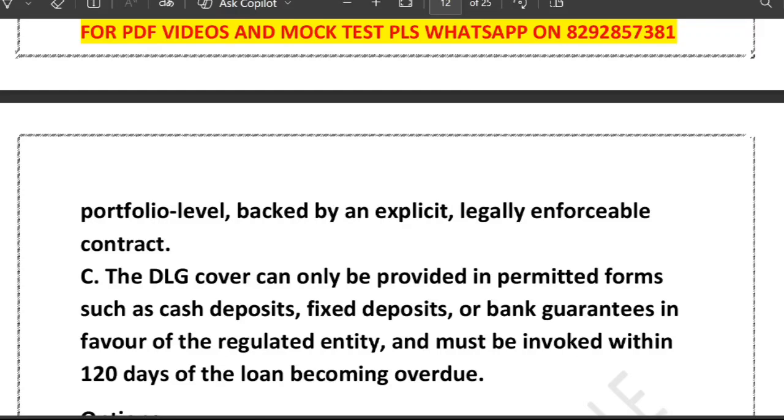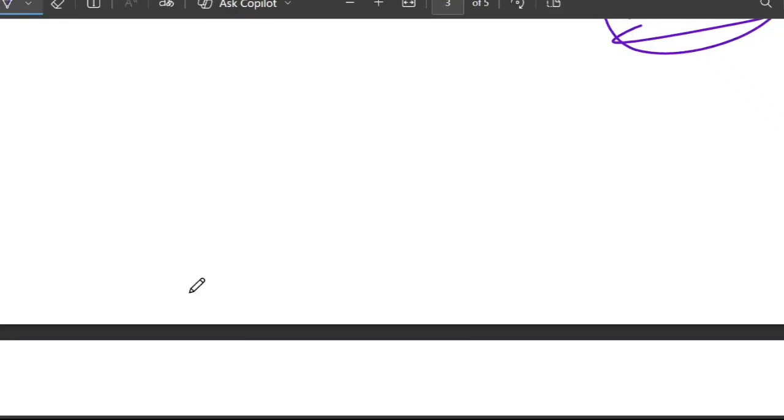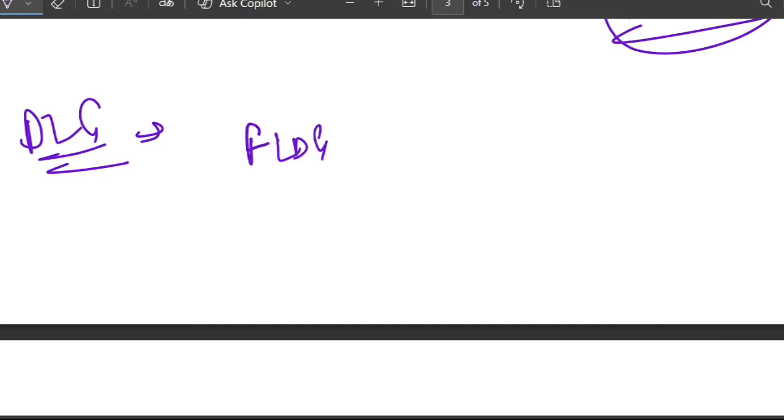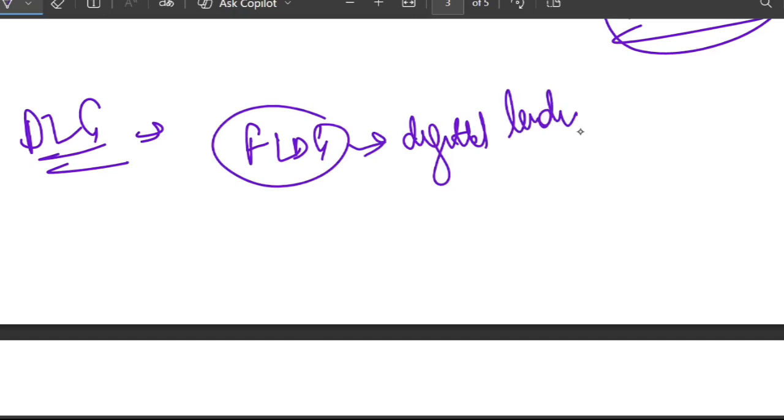So what is the big picture here? DLG is sometimes also called FLDG in the context of digital lending. It is a way for a third party, often a fintech partner, to share some credit risk with the bank or NBFC.